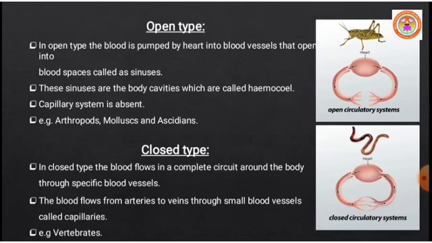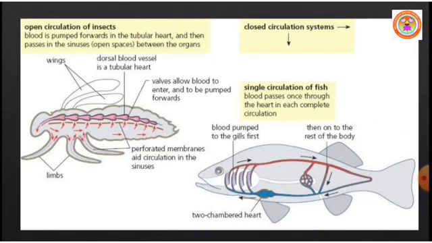Next, the closed type of circulatory system. In this type, blood flows in a complete circuit. In the closed type, the blood flows in a complete circuit around the body through specific blood vessels.